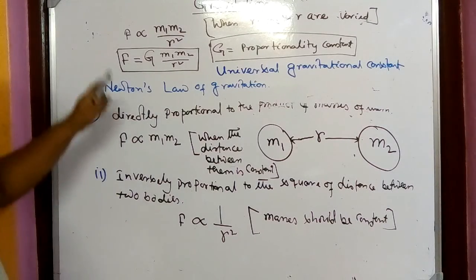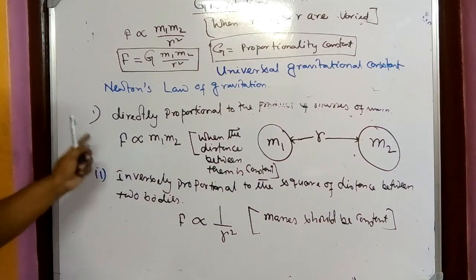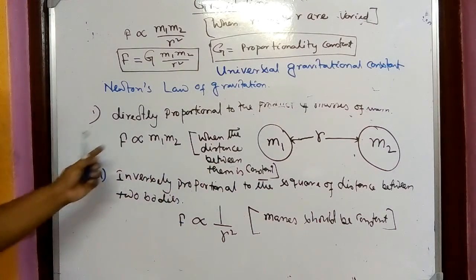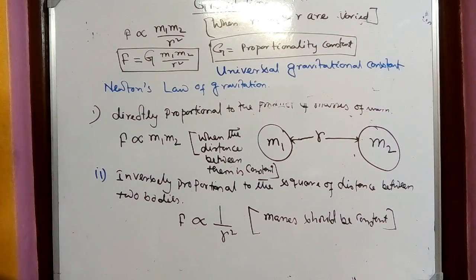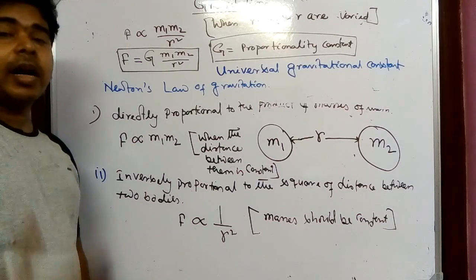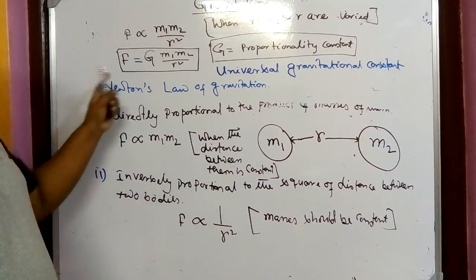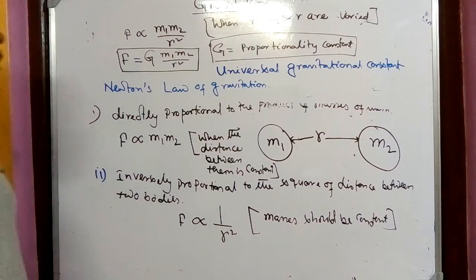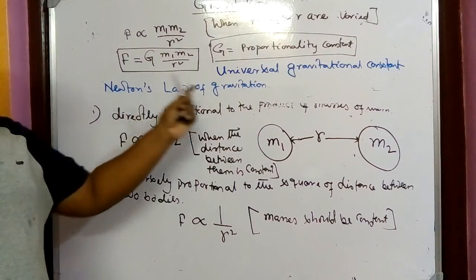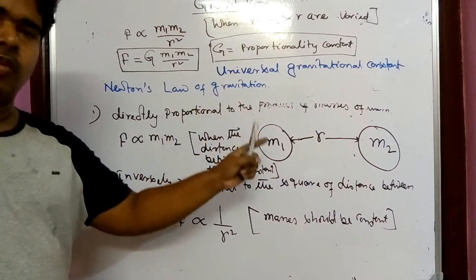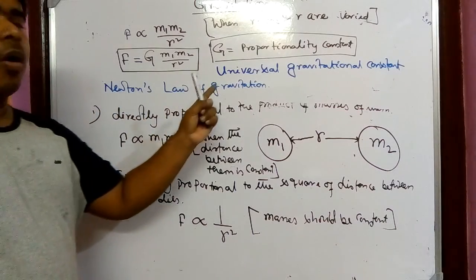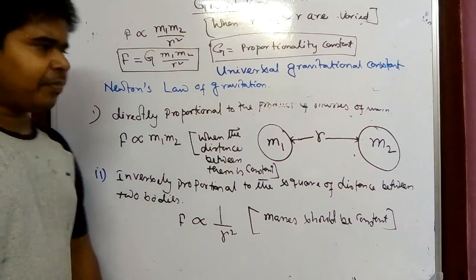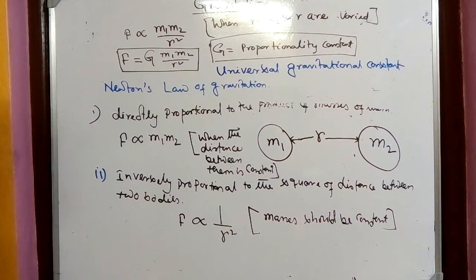And what two laws we have seen: that force is directly proportional to the product of masses and it is inversely proportional to the square of the distance, and by that we have formed an equation. The target is we just want to find the force of attraction between any two bodies. That equation or that derivation is done by scientist Newton, and that's why this law is known as Newton's law of gravitation. Okay, I think this portion is clear.